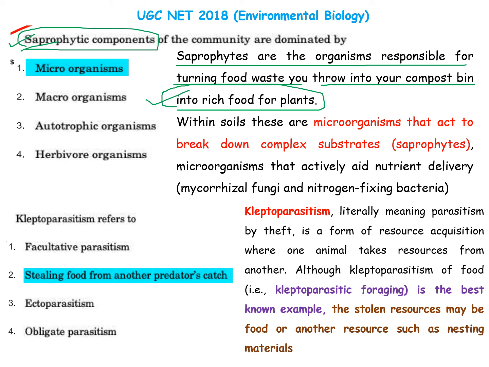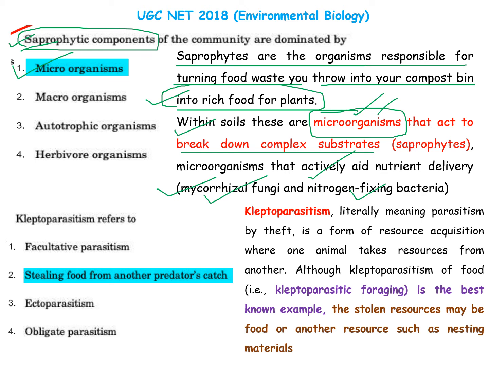Within soils these microorganisms are present. You should remember this: it is a microorganism which acts to break down complex substrates and helps in the nutrient delivering system. Mycorrhizae, fungi and nitrogen fixing bacteria are such saprophytic components. So the answer will be microorganisms.